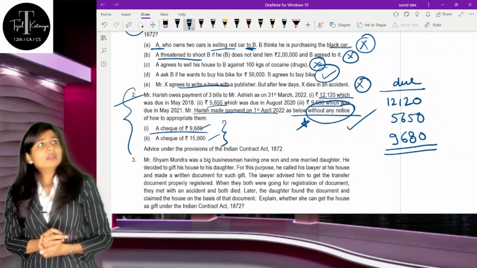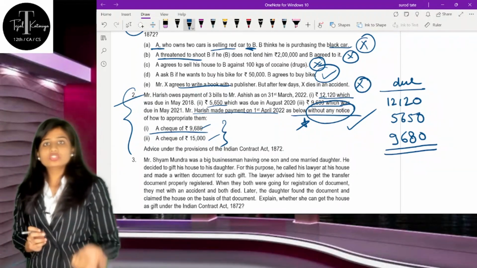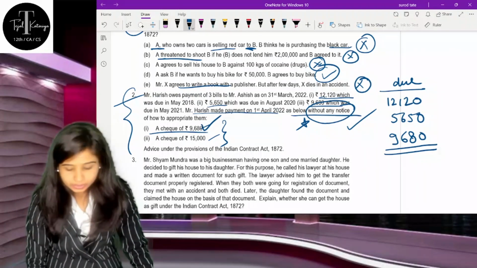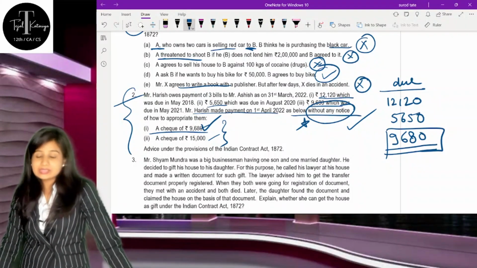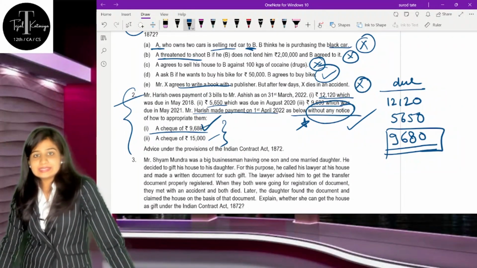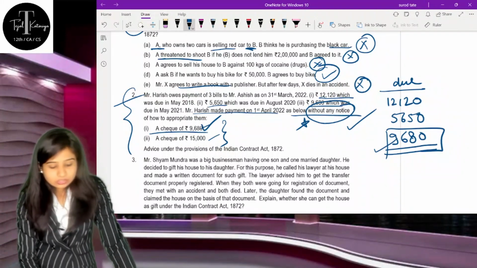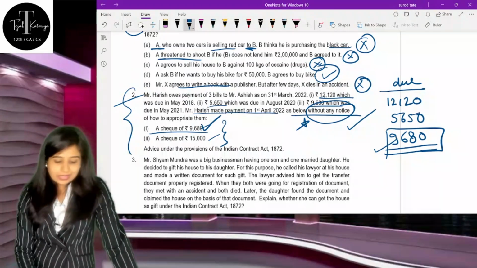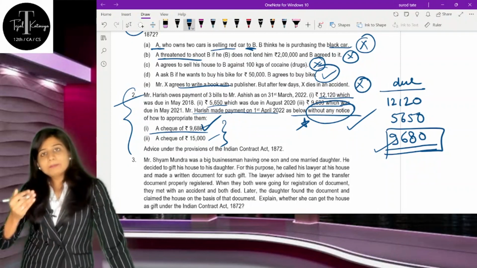So understand, even though notice is not given or he has not expressly said anything, there are some implied actions which will lead to the conclusion that yes, there is a notice that this particular check should be set off against this 9680. So this 9680 you should settle against this 9680. And the second check is of 15,000. Obviously there is no due amount of rupees 15,000, correct? So you can apply proportionately.